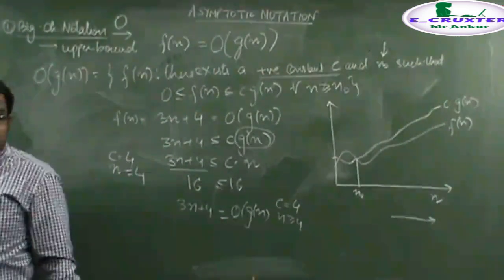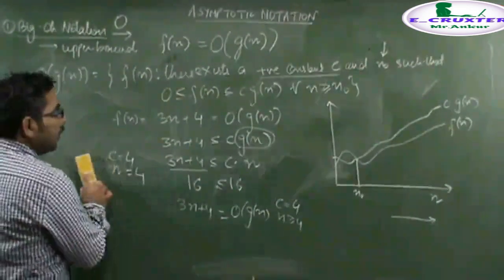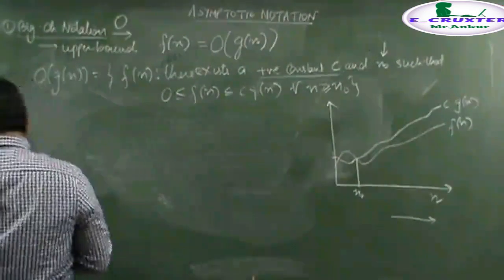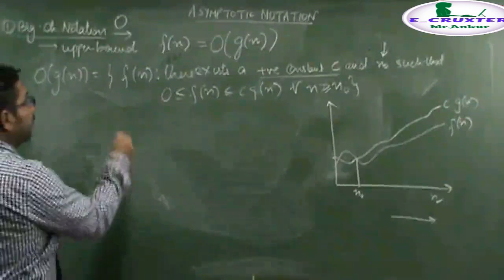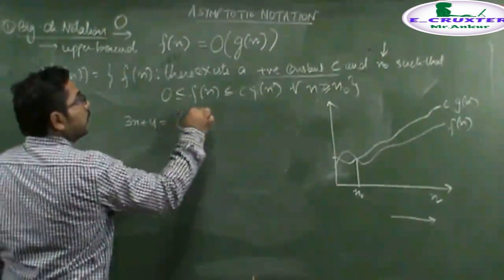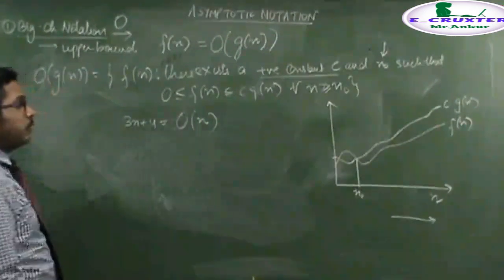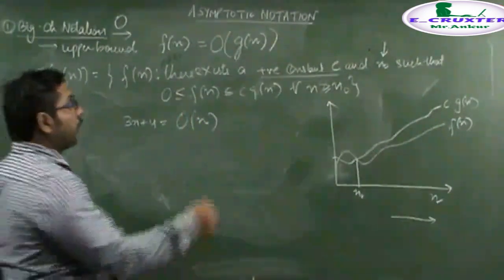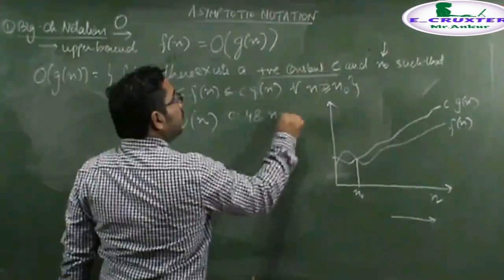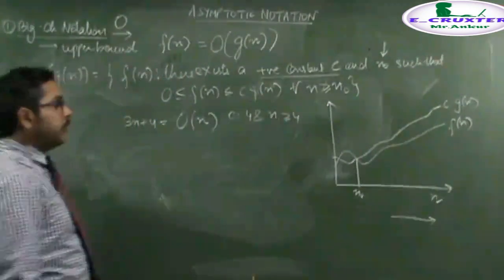That is, for this equation, if I am considering this function only, if I say the fn function is 3n plus 4, then for this function, this is basically an upper bound. You notice that if I take the constant c equal to 4 and input greater than or equal to 4, then this equation is satisfied.